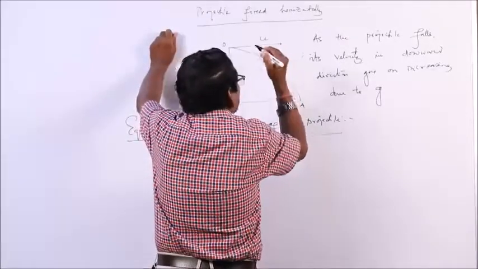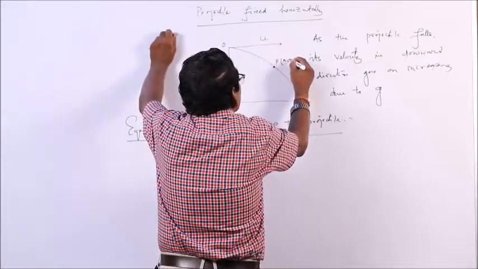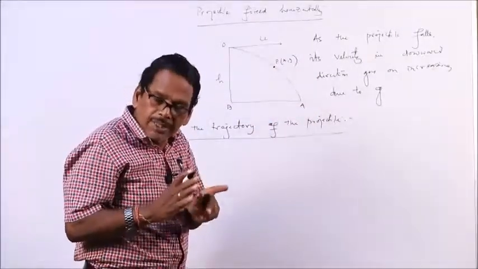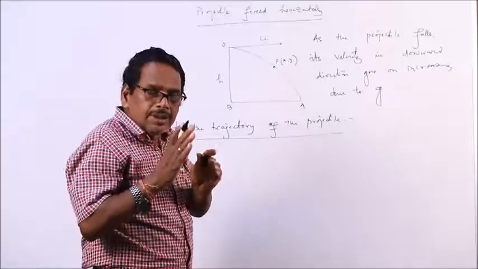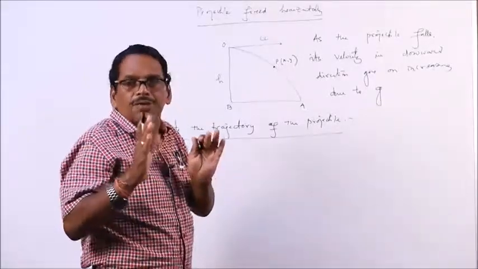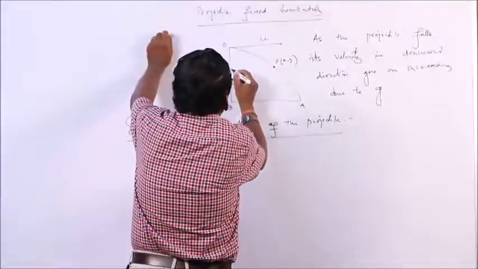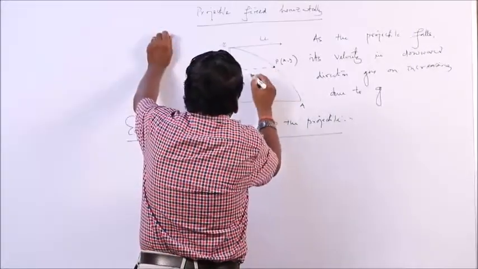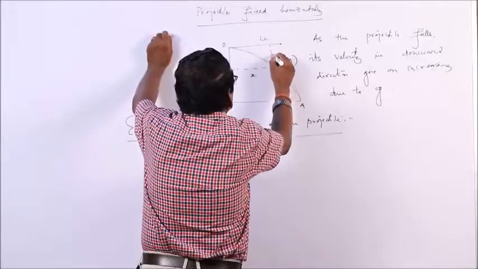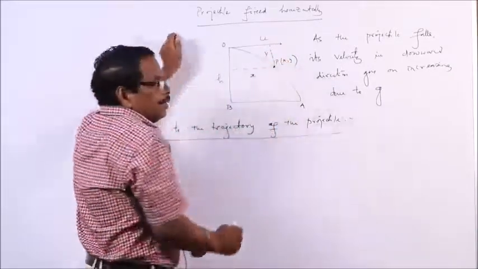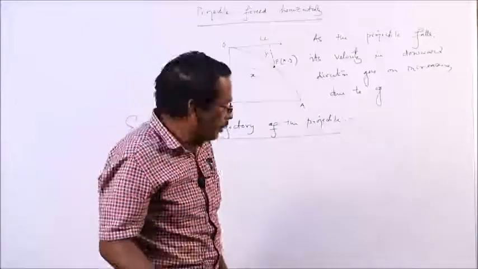Let us consider point P whose coordinates are x and y. Coordinates are x and y means in the horizontal direction, the distance covered is x, and in the vertical direction the distance covered is y. So, this distance will be x, this distance will be y. If we find out a relation between x and y, that will be the equation to the trajectory.